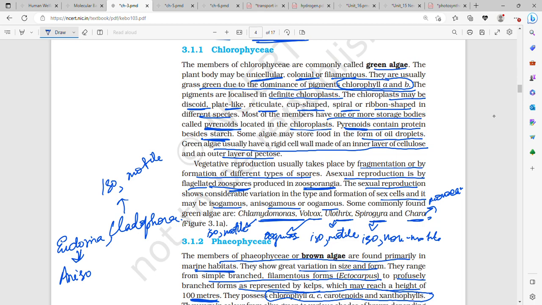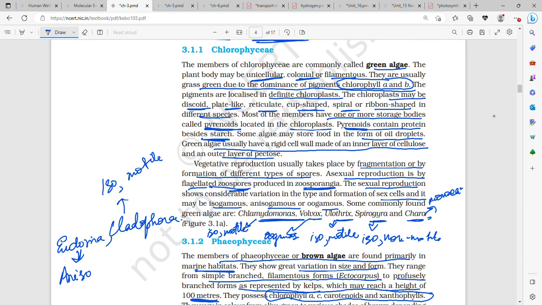Then green algae usually have a cell wall. The outer layer of the cell wall is made up of pectose, and the inner layer is made up of cellulose.